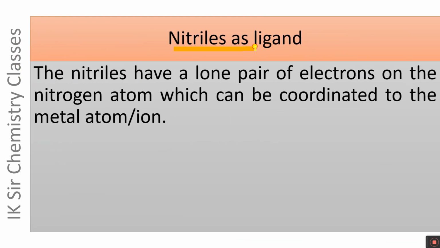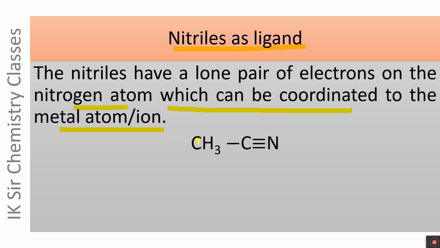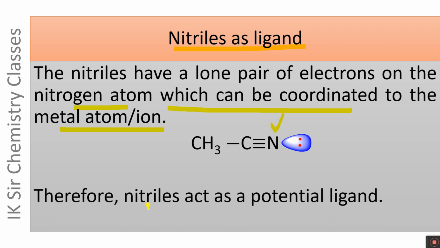Nitriles as ligand. The nitriles have a lone pair of electrons on nitrogen atom, which can be coordinated to the metal atom or ion forming complex compound. This is CH3CN. It contains a lone pair of electrons on nitrogen atom which can be coordinated to metal atom or ion forming complex compound. Therefore, nitriles act as a potential ligand.